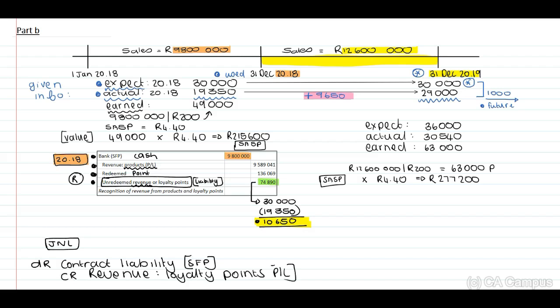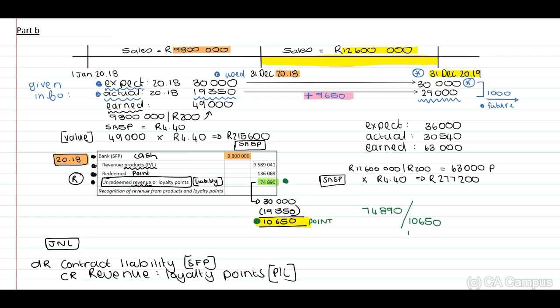But how do we calculate the amount? Okay, now we have established that this 74,890 relates to the 10,650 points that were not yet used at the end of 2018. Therefore, the 74,890, divide this by the 10,650.